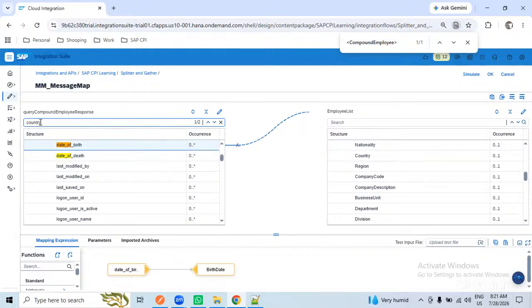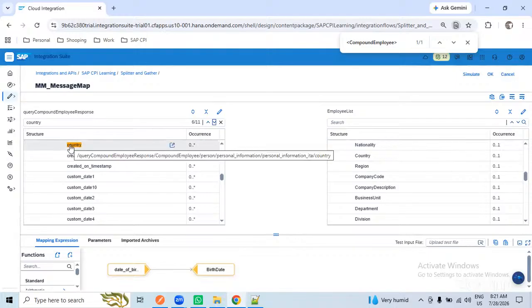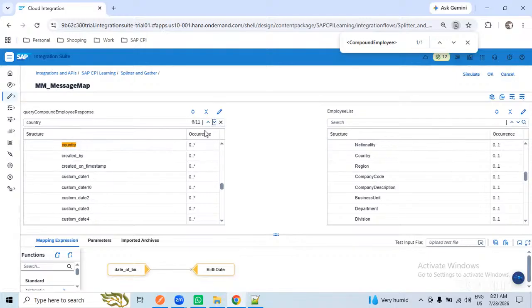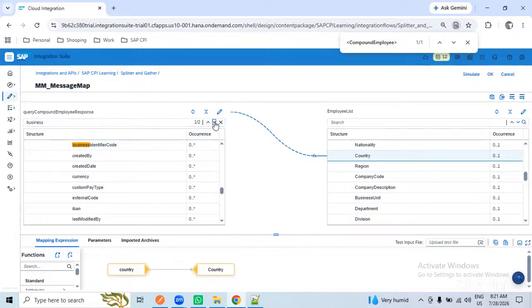And your country, not country of birth, the country code, from the job information, personal information. Under national ID, I'm copying this one. And business unit I require.